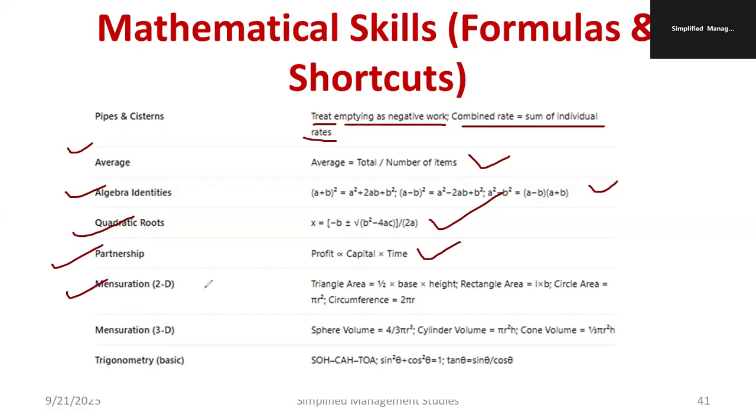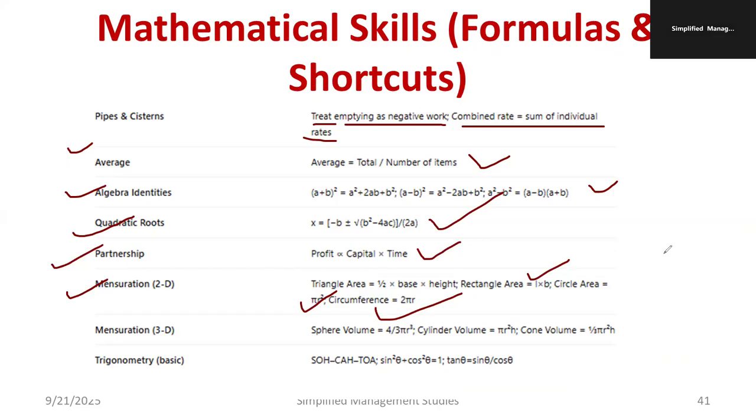Mensuration, that is two-dimensional. Triangle area is nothing but half into base into height, half bh. That formula you have to remember. Rectangle area is equal to L into B. Circle area is pi r square. Circumference of a circle is equal to 2 pi r. Likewise, you try to remember. For example, surface area of a sphere is 4 pi r square.